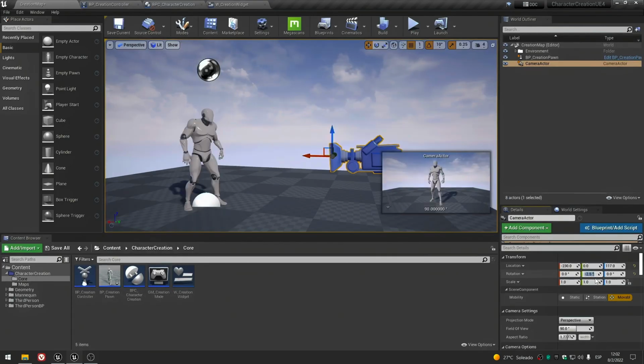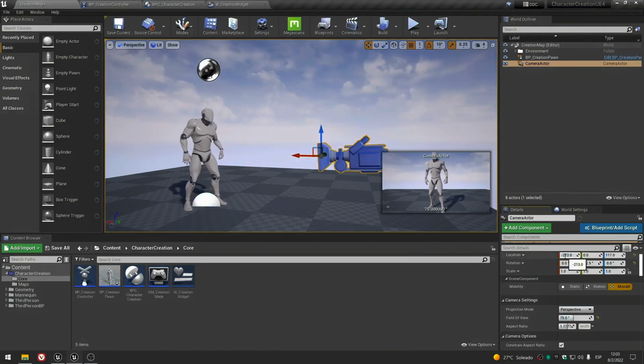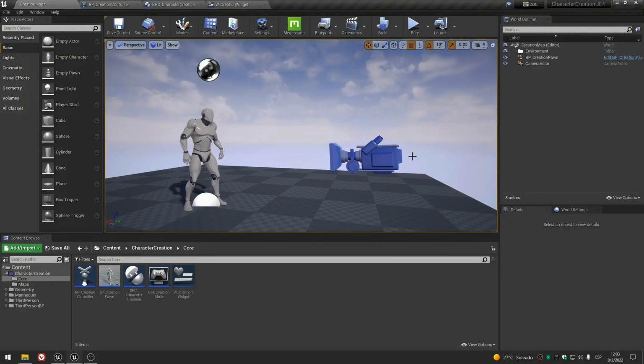Okay, this is the location, and also I changed the field of view to 75. Okay, you just place the camera wherever you want. Okay, you can always change it later.